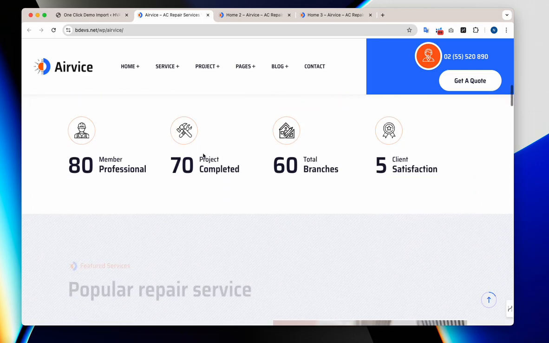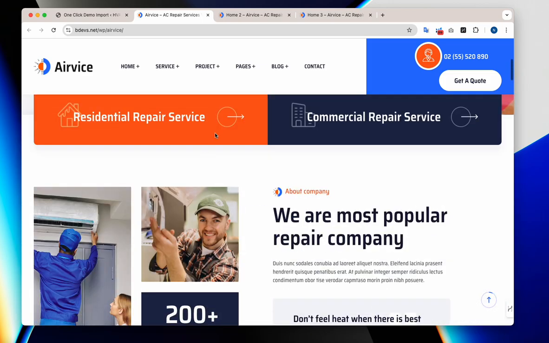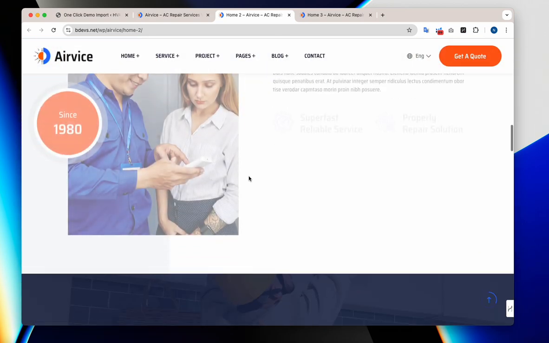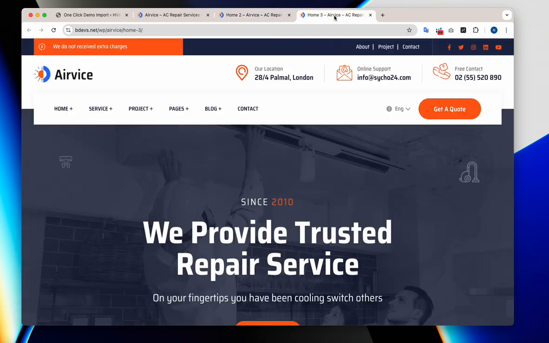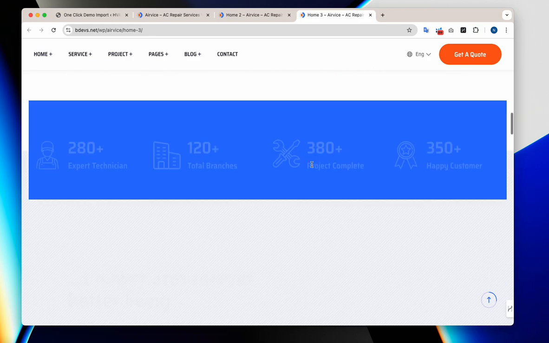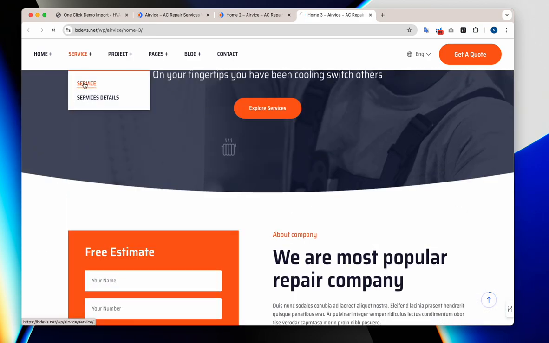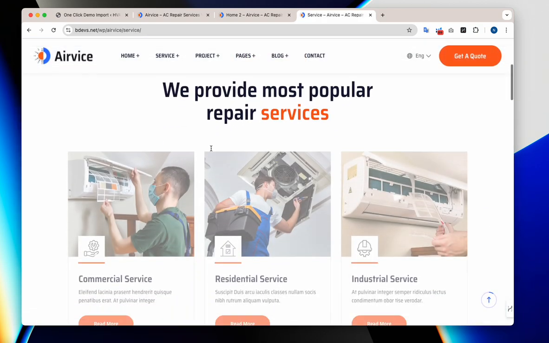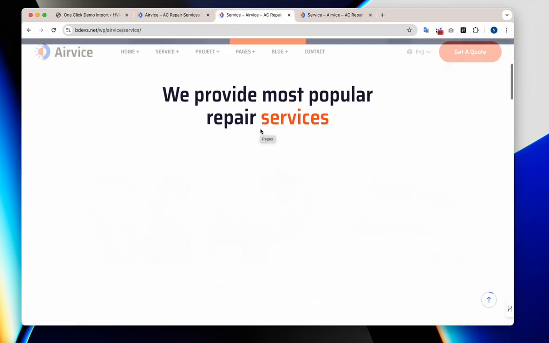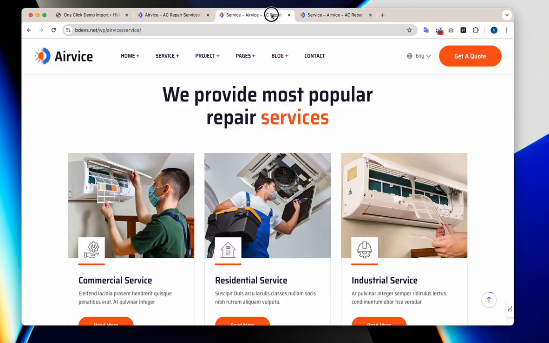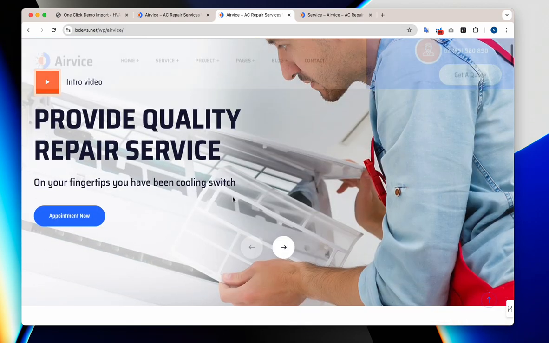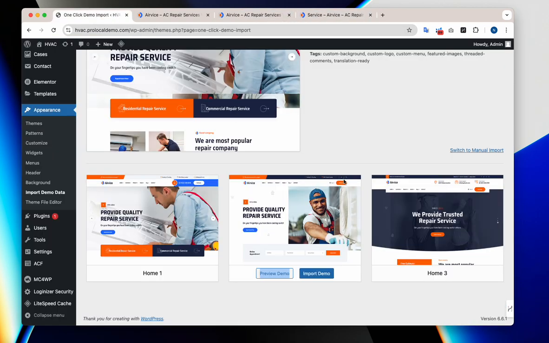This is the first one. This is the second one. And this is the third one. So let's look at some of these service pages. Most likely the service pages will all be the same. Yeah, it's just that the home page is different. So we're gonna, there we go. We're gonna go with the third one just for this demo.